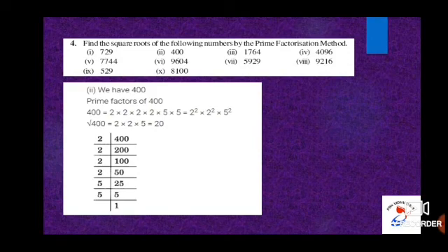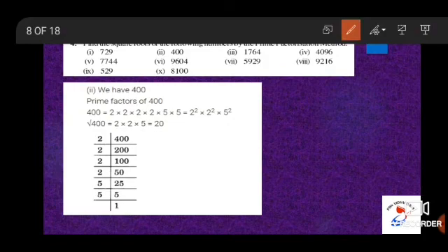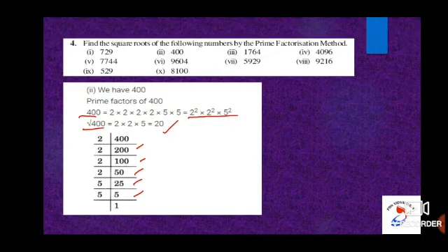Subdivision 2, the question is 400. Let us check out the prime factors of 400. 400 by 2, 200. 200 by 2, 100. 100 by 2, 50. 50 by 2, 25. 25 by 5, 5. So the prime factors of 400 include 2 square into 2 square into 5 square. Therefore, square root of 400 is equal to 2 into 2 into 5. That is equal to 20.